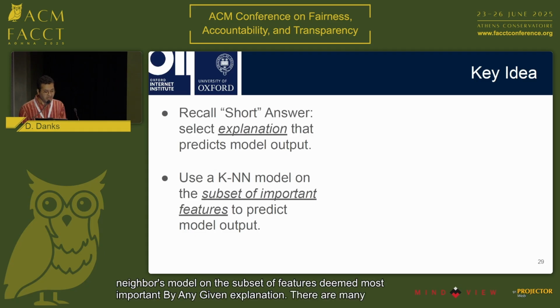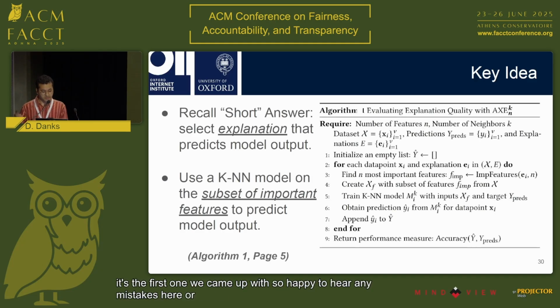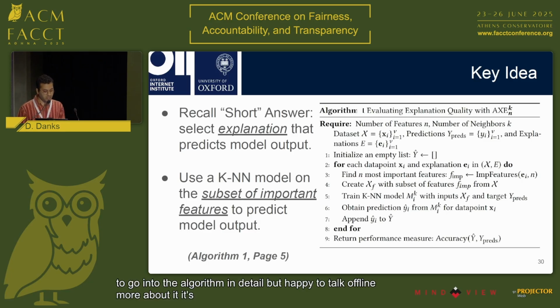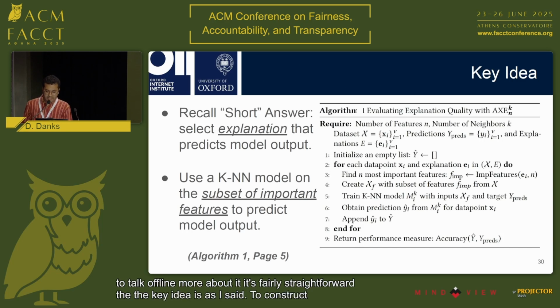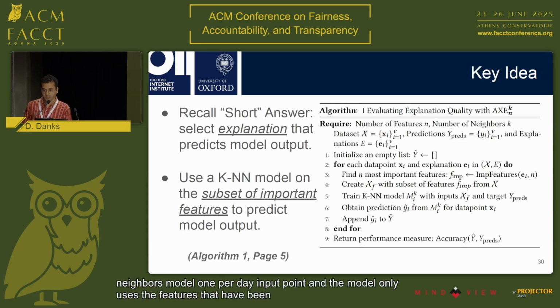There are many ways to define this, and we use one particular instantiation, not because it's the best, but because it's the first one we came up with. So happy to hear any mistakes here or things that could be better. I'm not going to go into the algorithm in detail, but happy to talk offline more about it. It's fairly straightforward. The key idea is, as I said, to construct a nearest neighbors model, one per data point, and the model only uses the features that have been deemed important by any given explanation.